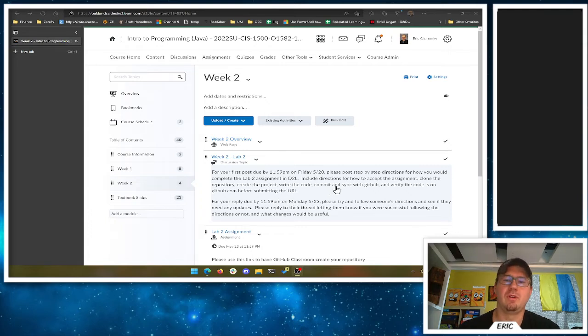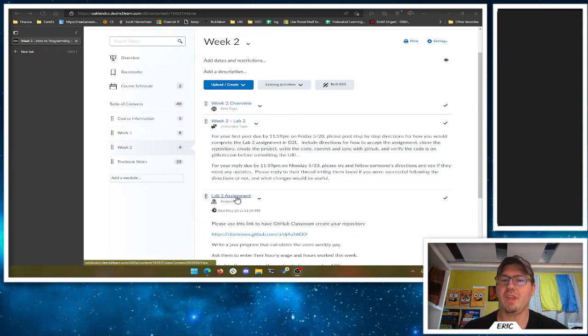So like this is a one sentence direction. That's not going to cut it. You need like step by step, click this, do this, fill out these things. Here's what you're going to do, so that your partner, whoever's going to work with you on this, can follow those directions. So you need to post first, and then you can go find someone who hasn't had someone follow the directions yet and go reply to them. I think that should work out pretty well there.